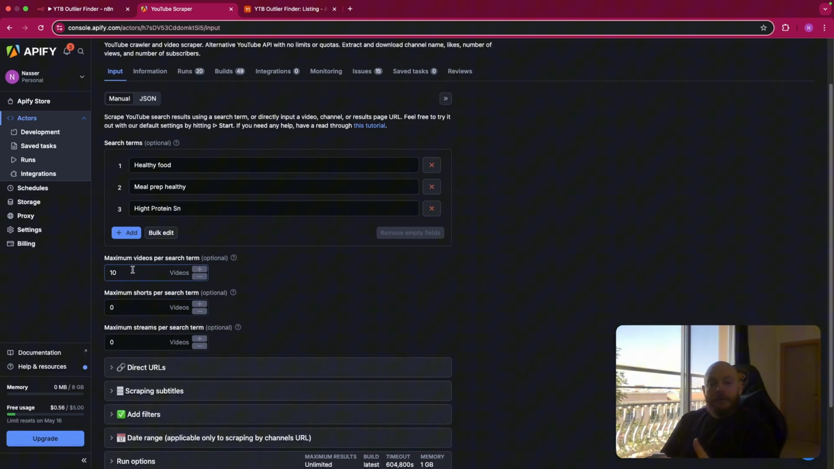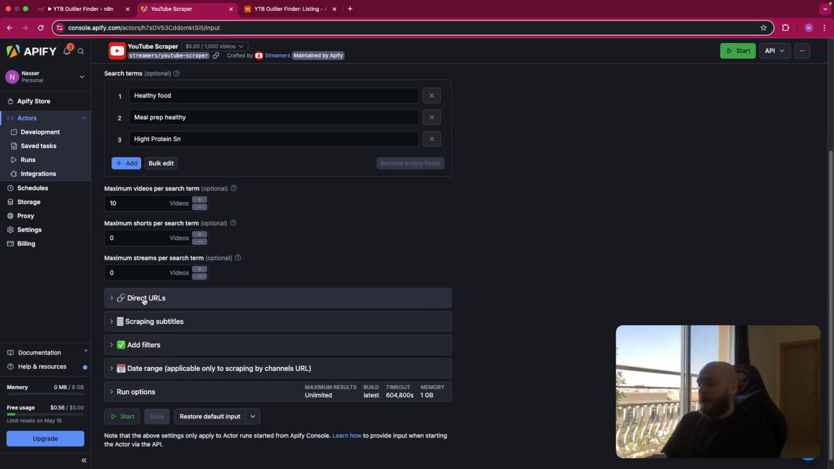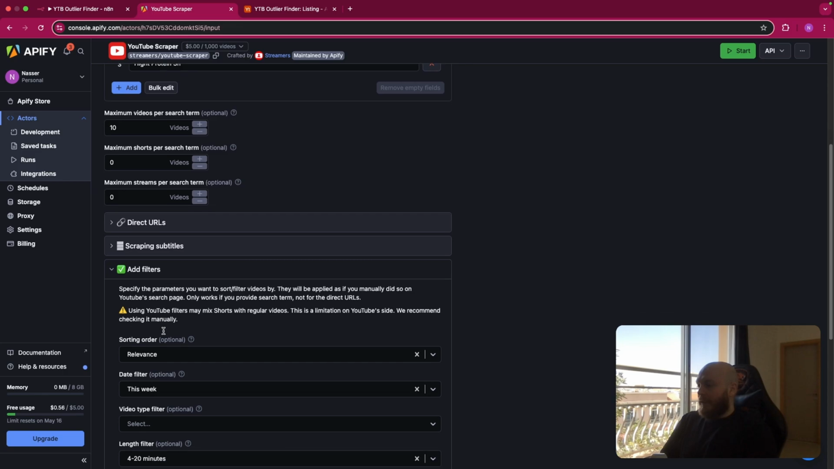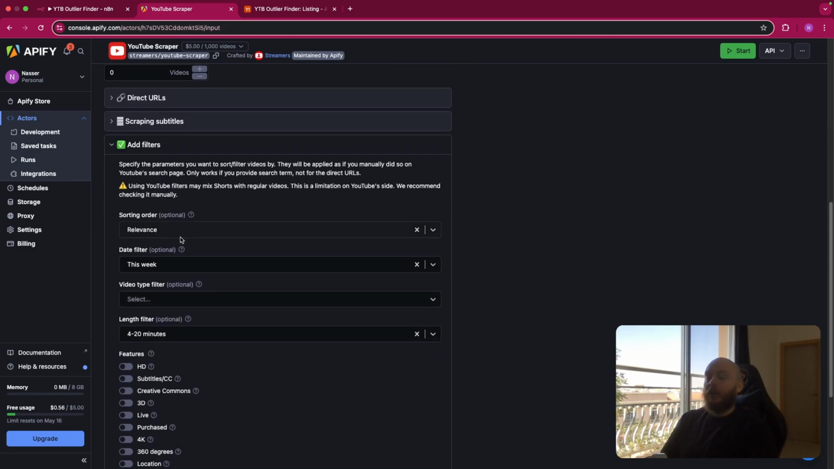And this is what I was talking about in the limit. So here for each keyword, you will scrape 10 videos. So you will have 30 videos that will be scraped. You can add some direct URLs to videos or channels. Here in scraping subtitles, you have to enable download subtitles because we will use them later, and subtitles in English. You can add some filters. So these are mandatory if you want to use the workflow as I use it.